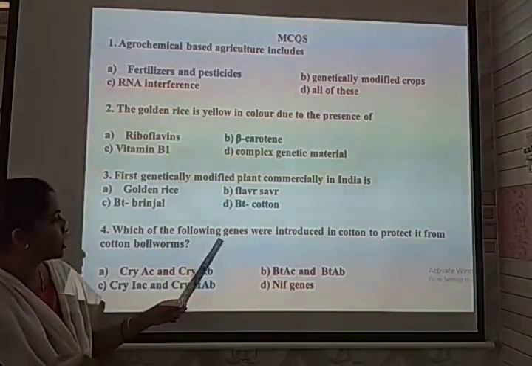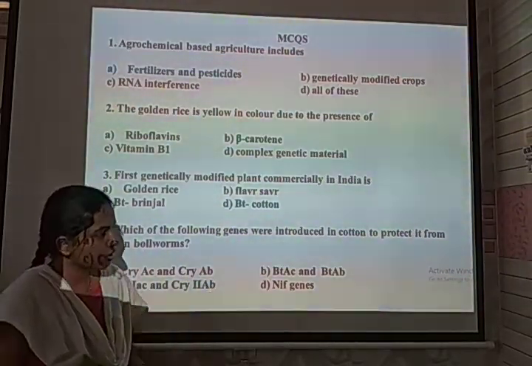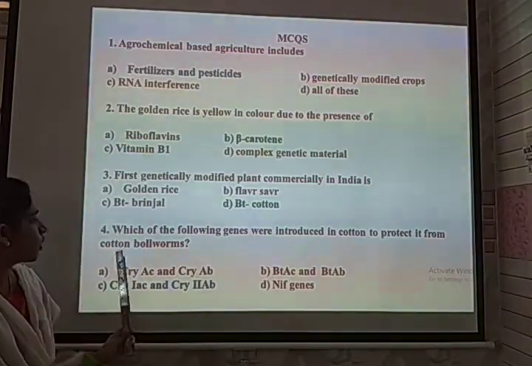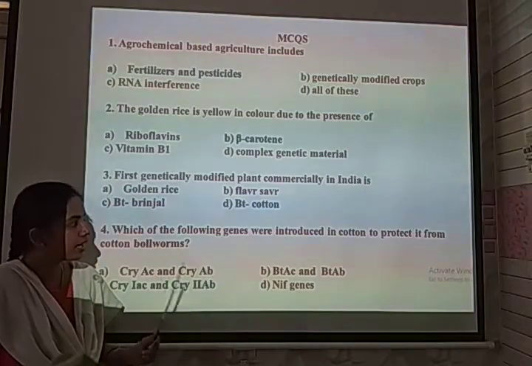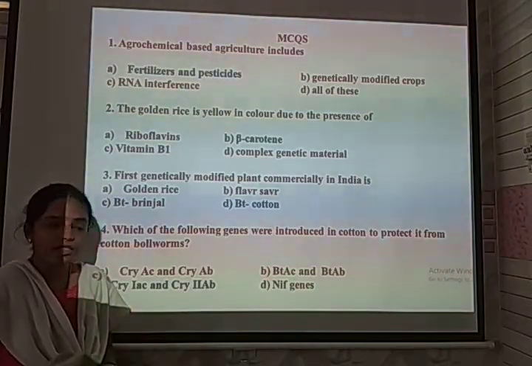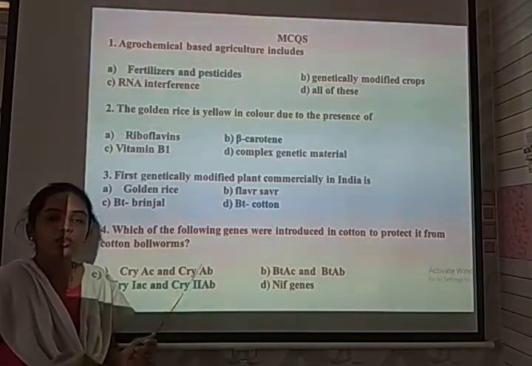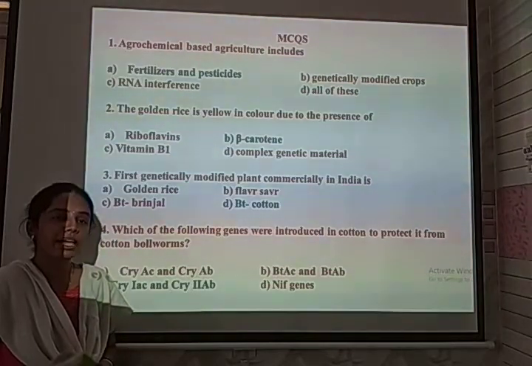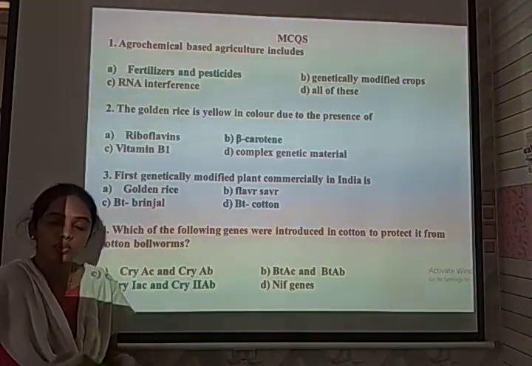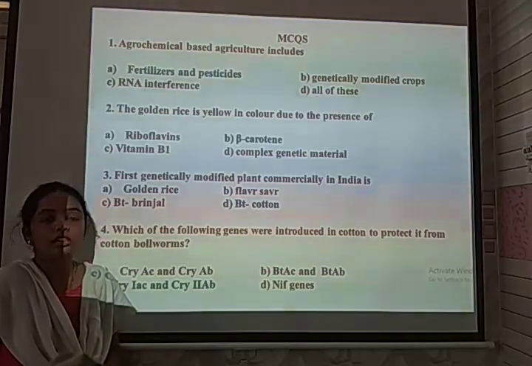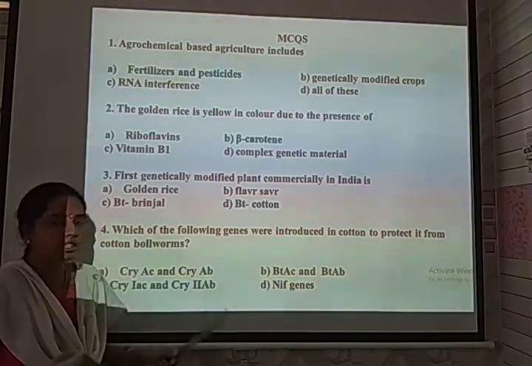Which of the following genes were introduced in cotton to protect it from the cotton bollworm? So these are insects. The BT plant has been developed to eradicate the insects. BT is nothing but Bacillus thuringiensis, which produces a gene called the cry gene, secreting a crystal protein. The cry gene controls this aspect.